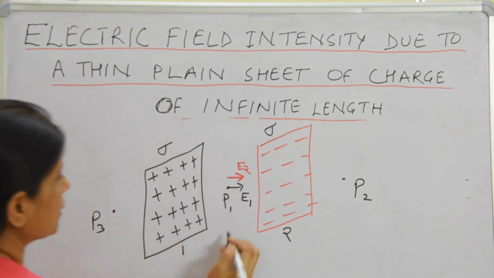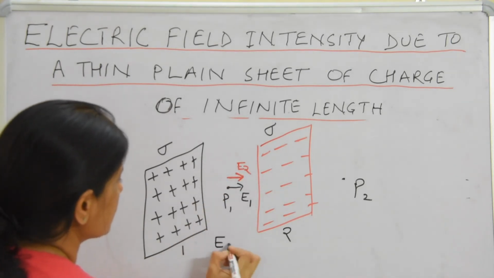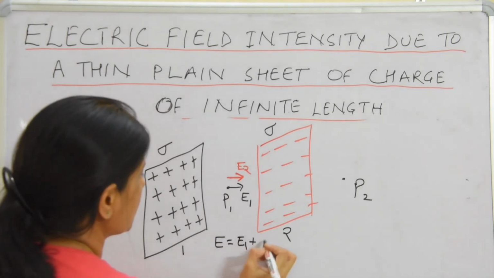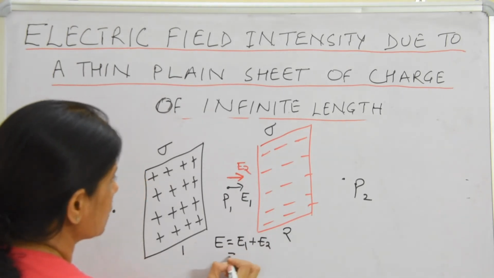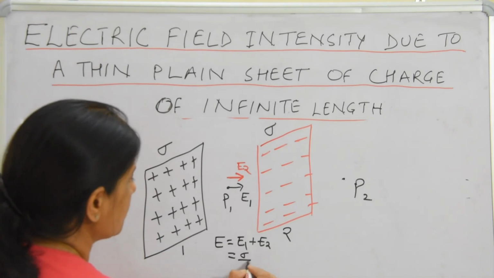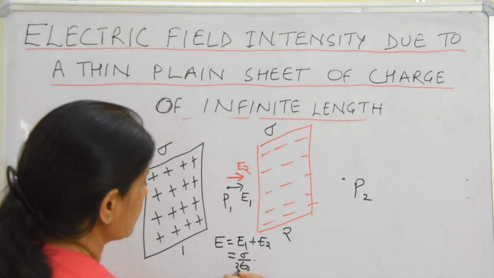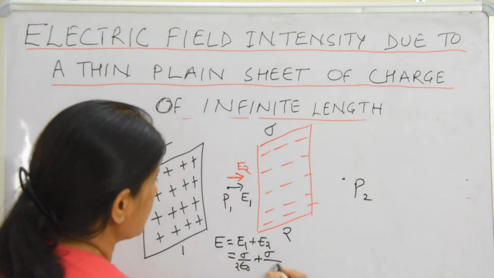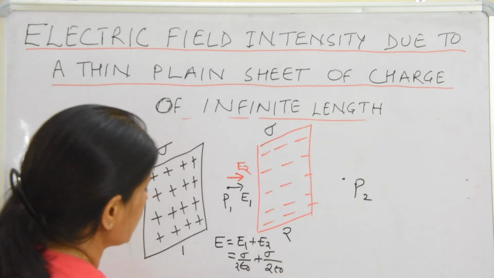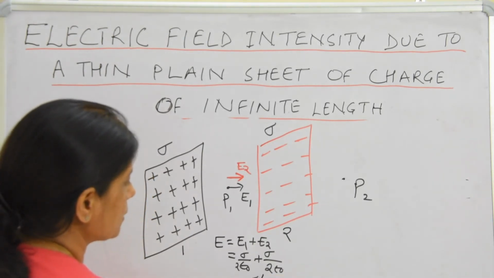Now what is total E? E is E1 plus E2. The value of E1 is sigma upon 2 epsilon naught, so the total is sigma upon epsilon naught.